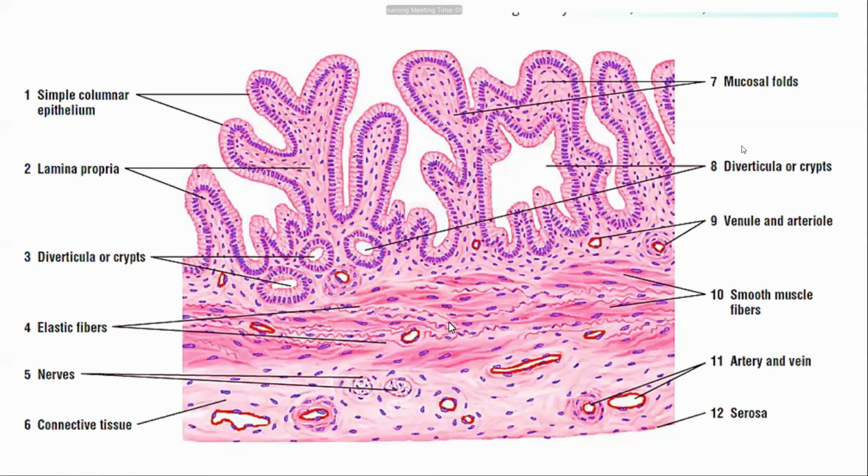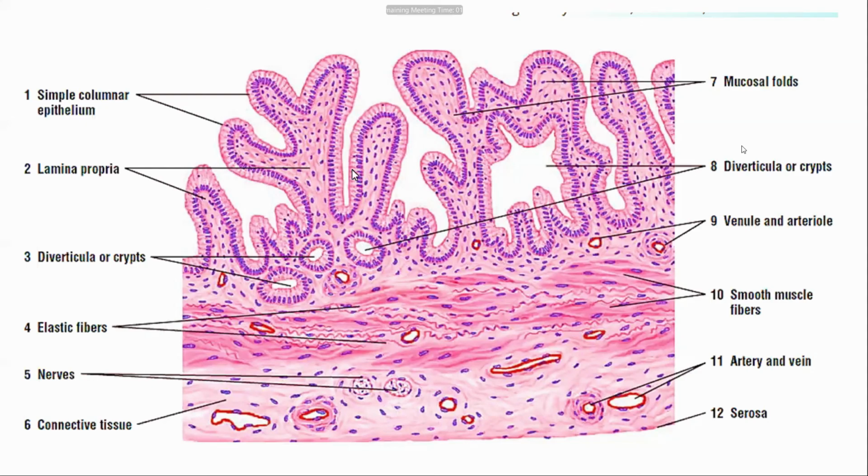These are the microanatomy, microstructure, or histology of the gallbladder. Don't forget that the submucosa is absent in the gallbladder. So the wall has mucosa, muscle layer, and adventitia or serosa. In the mucosa, the epithelial lining is simple columnar epithelium.